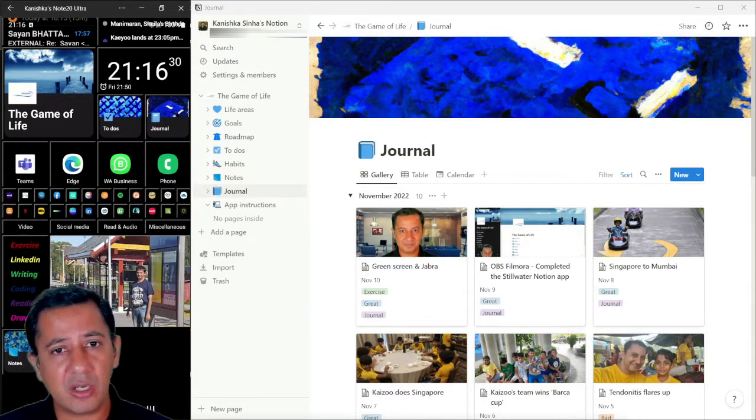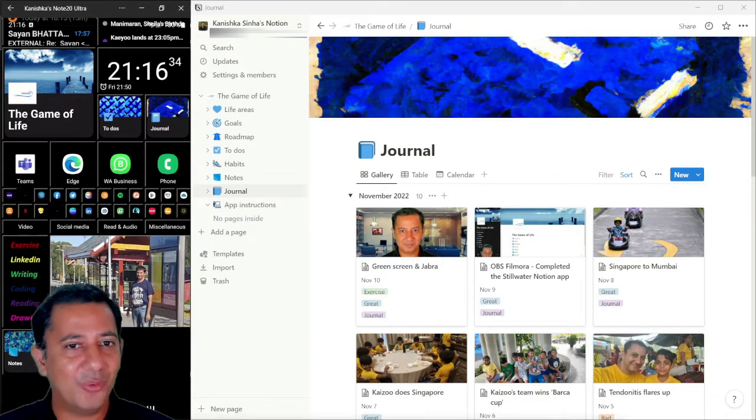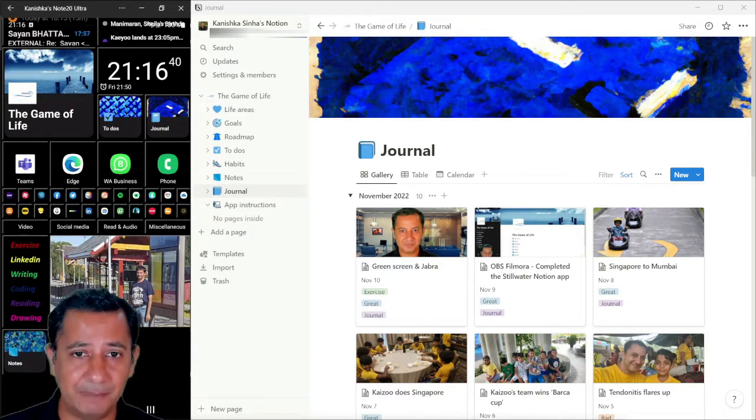Notion is working on trying to create offline capability, and so maybe they'll develop that, but I wouldn't hold your breath for that just now because it is difficult given the way that they structured the app, so it might take a little bit of time.